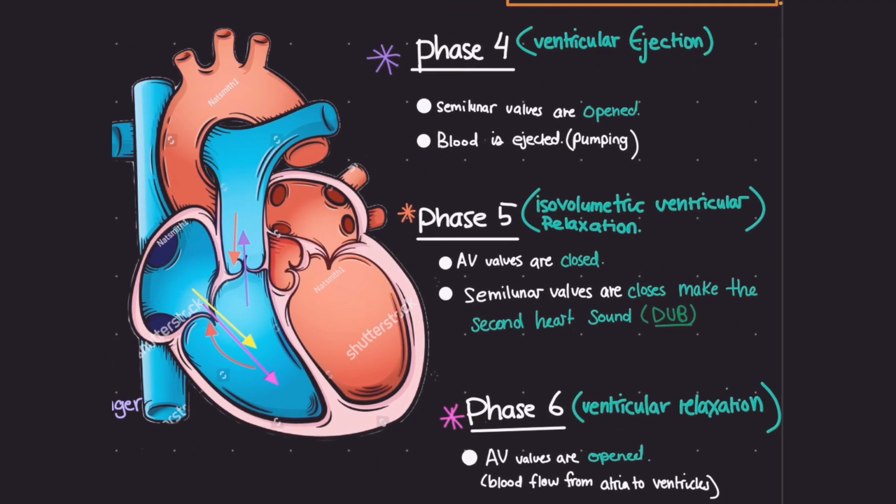Phase 4, ventricular ejection. At this phase, the semilunar valves are opened and the blood will be pumped to the aorta or the pulmonary artery. Phase 5, which we call isovolumetric ventricular relaxation. Iso, as we said, means the same volume. The atrioventricular valves are still closed, and the semilunar valves will be closed at this phase, and this closure of the semilunar valves will make the second heart sound, which is dub.